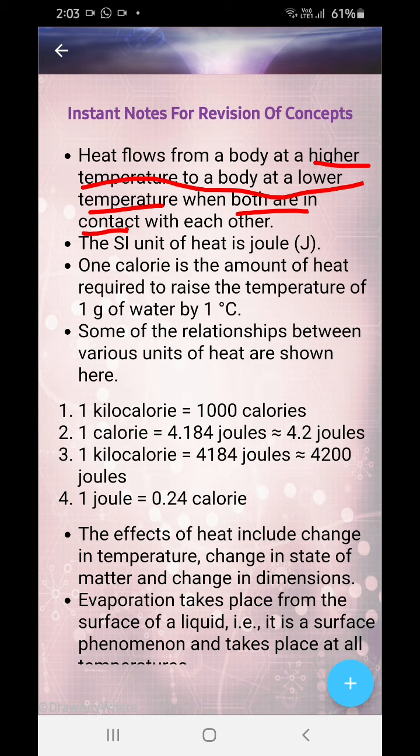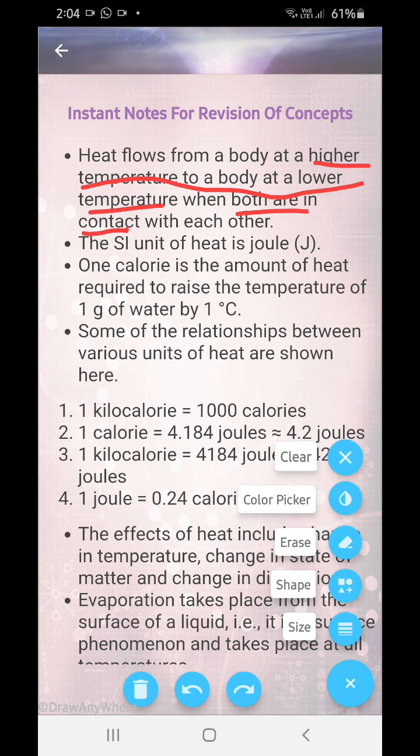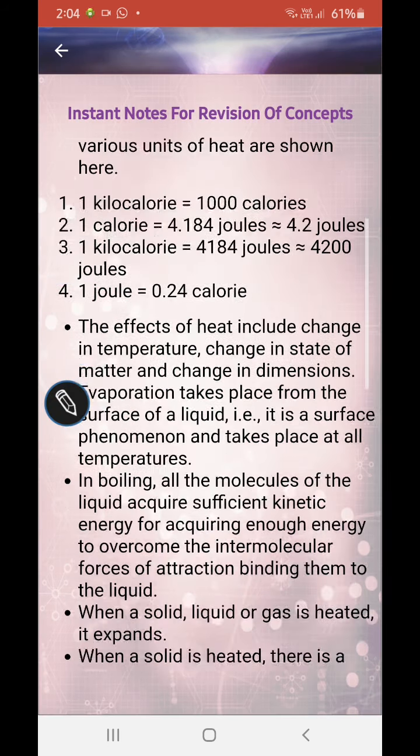Some of the relations between various units of heat are as shown here. 1 kilocalorie is 1000 calories. 1 calorie is 4.184 joules or nearly 4.2 joules, and 1 kilocalorie is 4184 joules, nearly 4200 joules, and 1 joule is 0.24 calorie. This equation you may take a snapshot of.